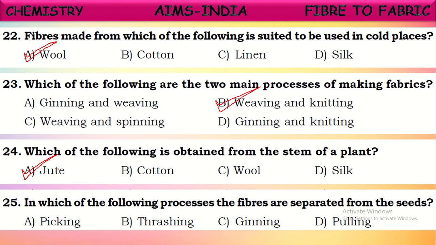Next, in which of the following processes are the fibers separated from the seeds? Already you have seen this process. What is it called? It is called ginning. It is repeated. It is called the ginning process. Separation of seeds from the fiber is called the ginning process. Okay. Next,